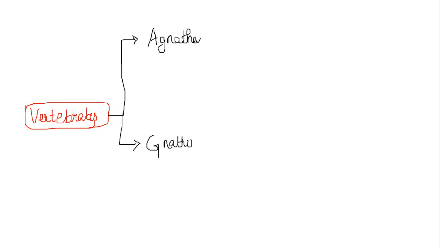Agnatha means they lack a jaw, and Gnathostomata means they have jaws.